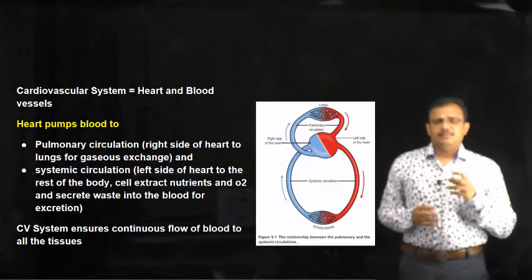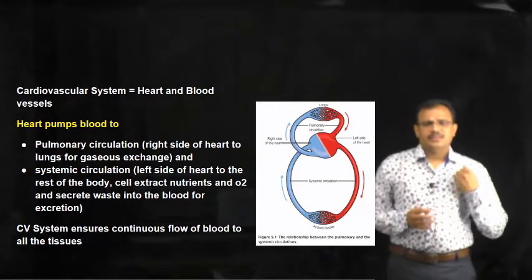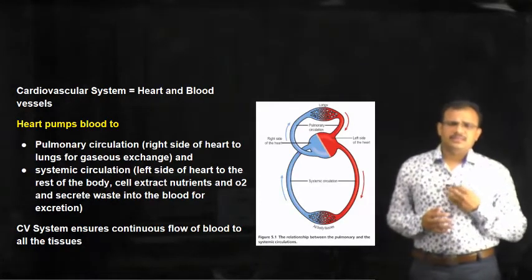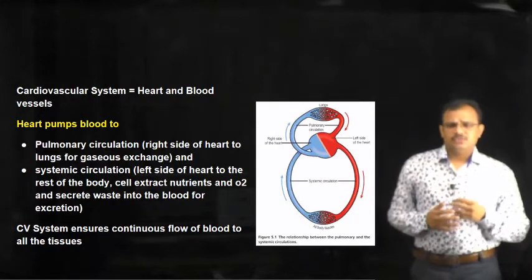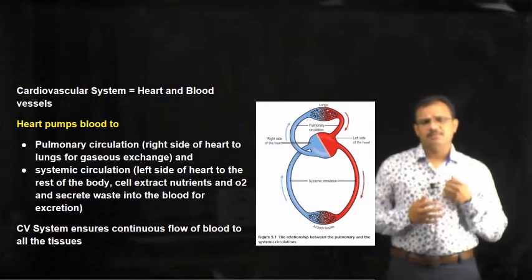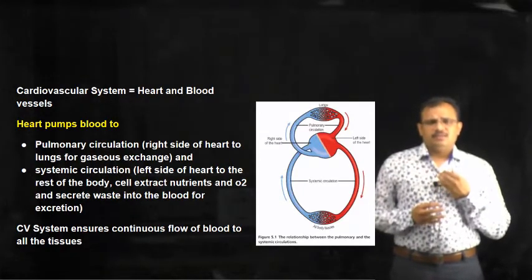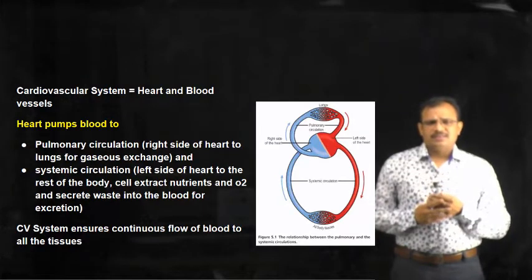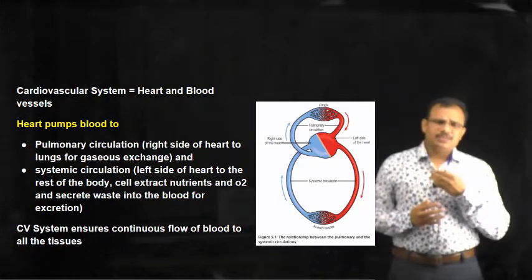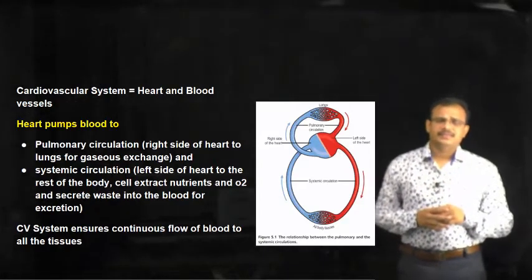The blood supplied from the right side of the heart goes to the lungs, and from the lungs it comes back to the heart. So the deoxygenated blood goes from the heart to the lungs, and from the lungs the oxygenated blood comes back to the heart. This is called pulmonary circulation.